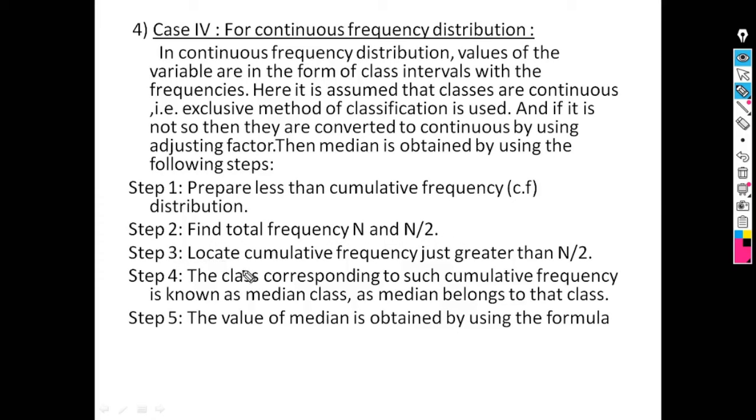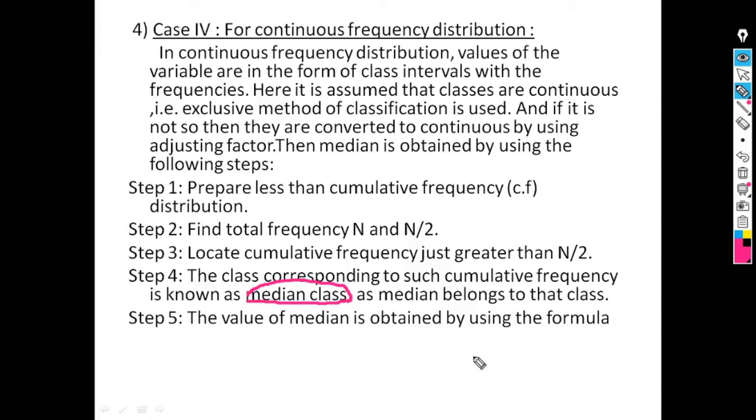Third is locate the cumulative frequency just greater than n by 2. The class corresponding to such cumulative frequency is known as median class. Means the class whose cumulative frequency is just greater than n by 2, that class is known as median class, and your answer should belong to that class.